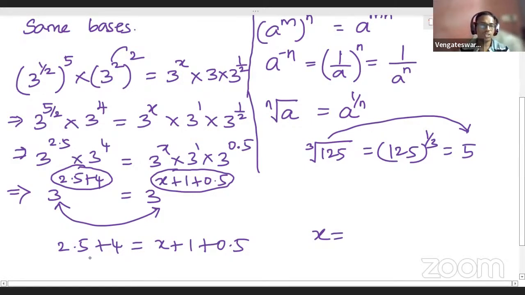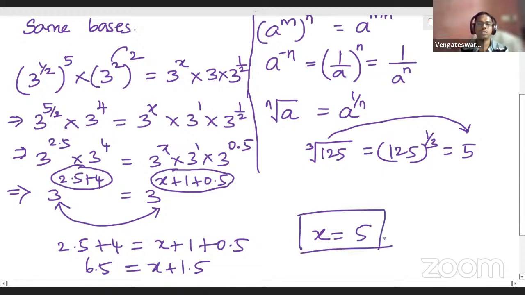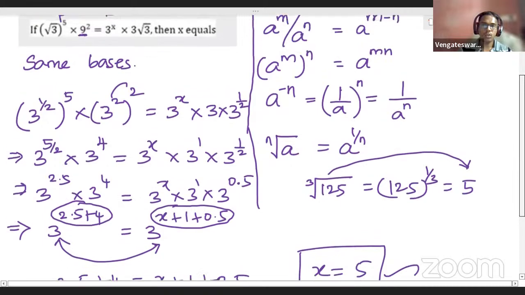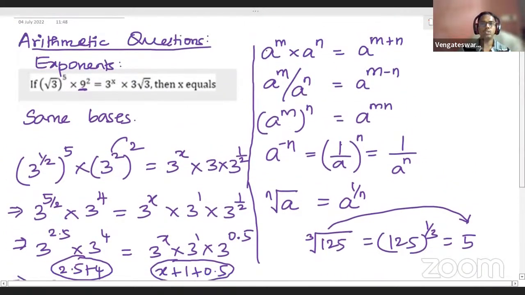So you have 6.5 equals x plus 1.5. Bring this 1.5 to the other side: 6.5 minus 1.5. You will get x equals 5. So 5 is the answer. That's it. I hope this is giving you clarity. Is that clear, students? Provided you are very clear with the axioms and how to use them, you can do this kind of problems, exponents questions. Understand?